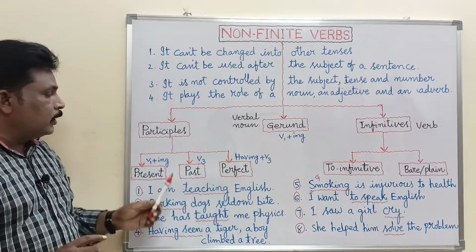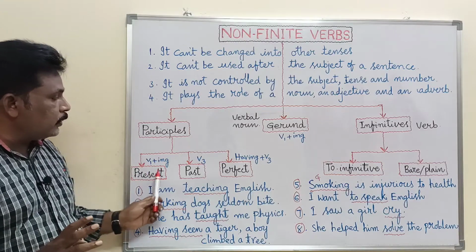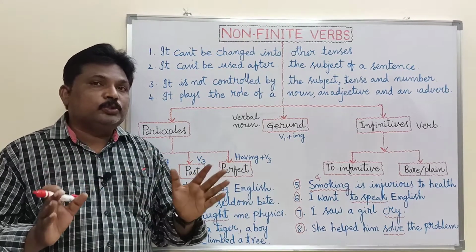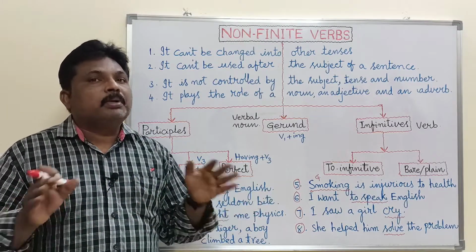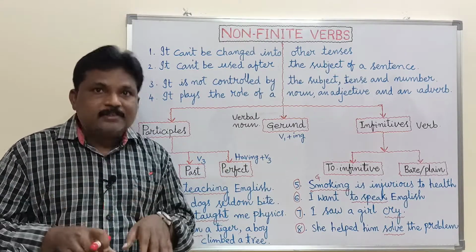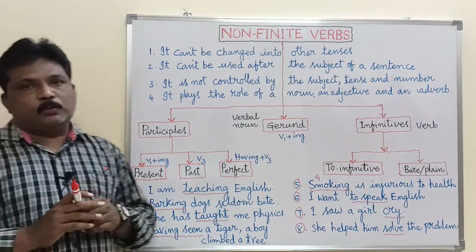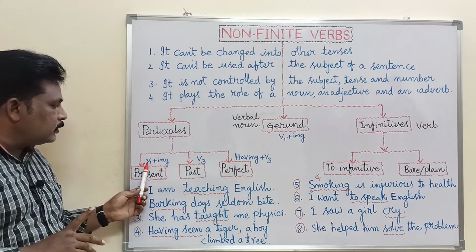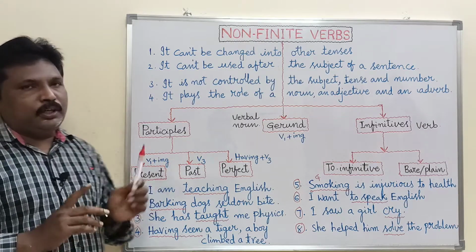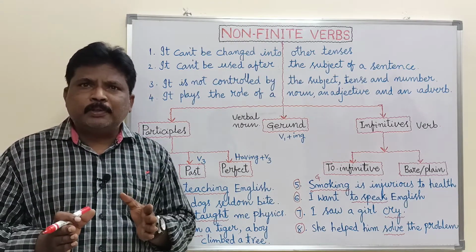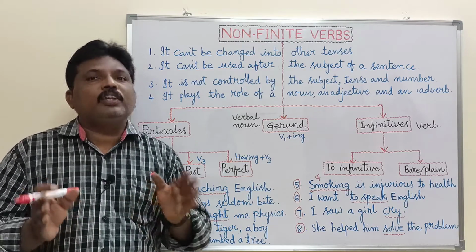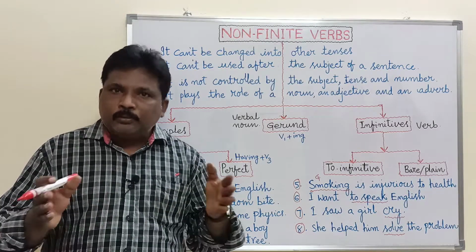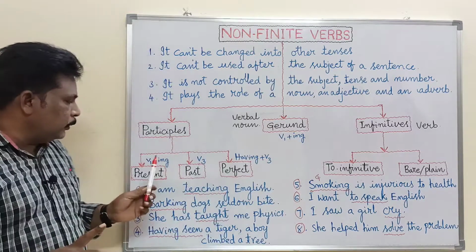Already I have made separate videos on present participle, past participle and perfect participle, how they are used to combine two sentences. But here we see the examples. Okay, present participle. What is the form of the present participle? Actually, it is formed with V1 plus ing form. Present participle is generally used in continuous tenses, present continuous, past continuous. In all continuous tenses it is used.